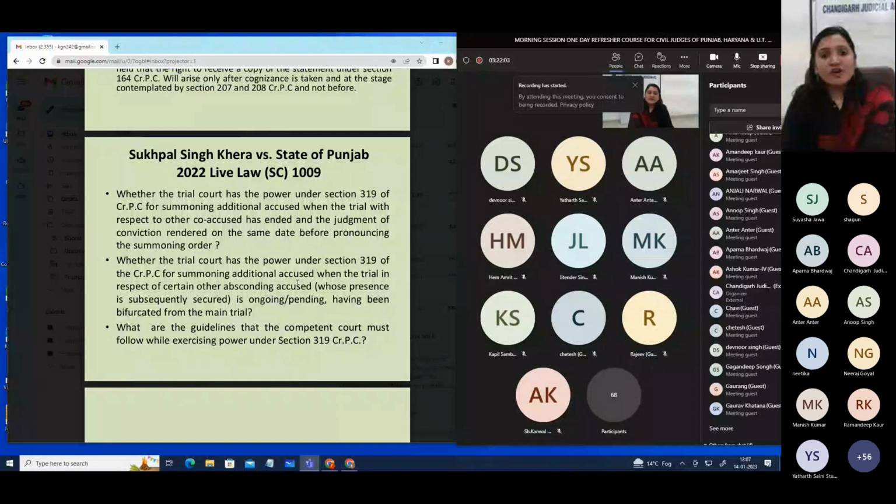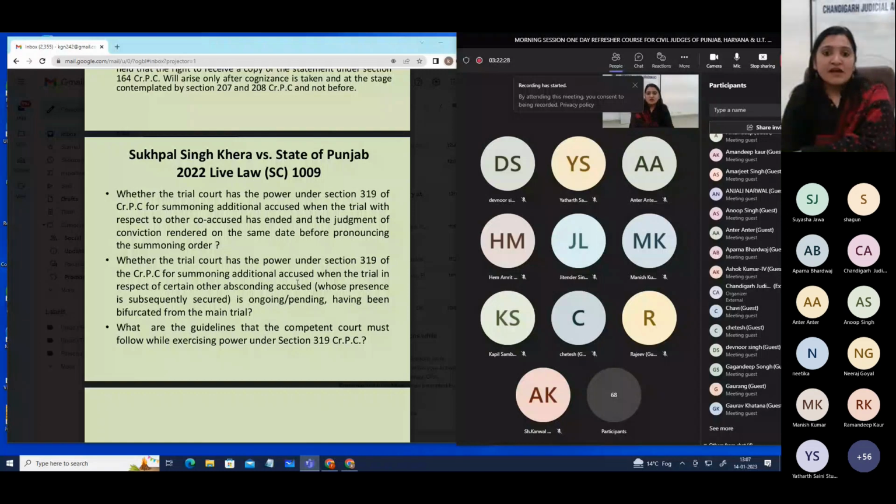And in case the order of conviction is pronounced, it can still be taken till the time the order on sentence is passed, because the trial will come to an end only when the order on sentence is passed. So till the order on sentence is passed, this application can still be taken. But once the order on sentence has already been passed, then in that case, it cannot be taken.